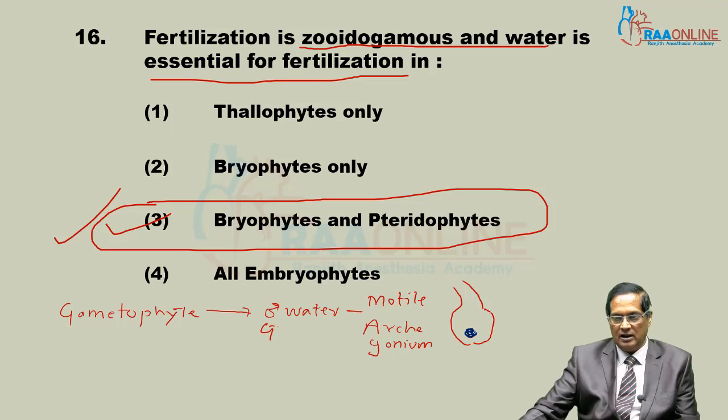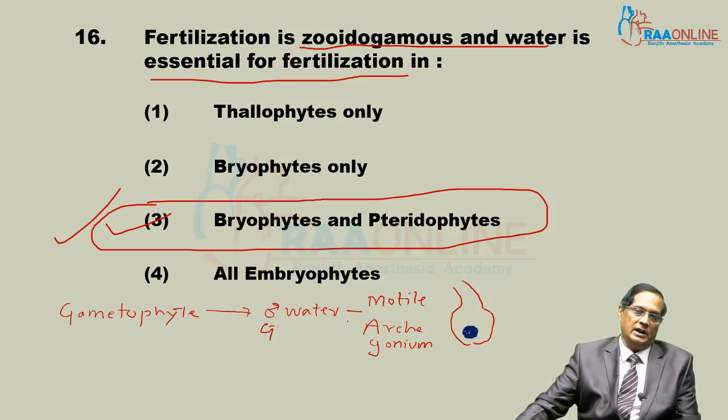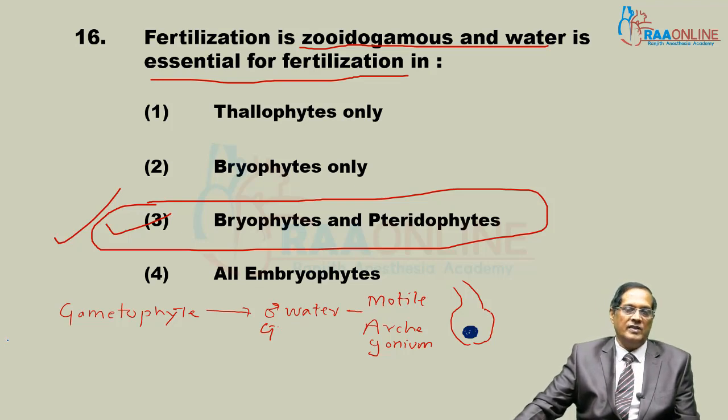This is the egg or female gamete. It is present inside the archegonium and never comes out.